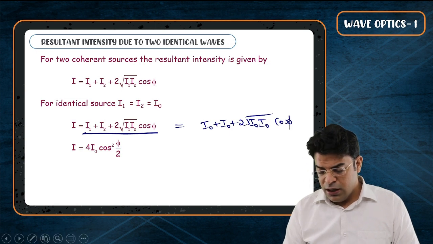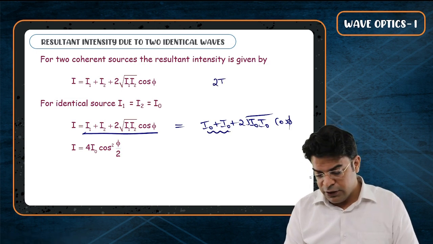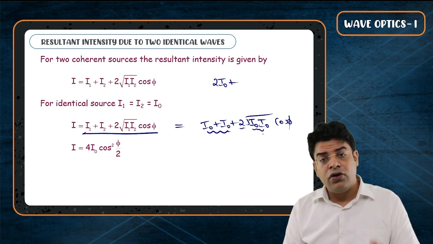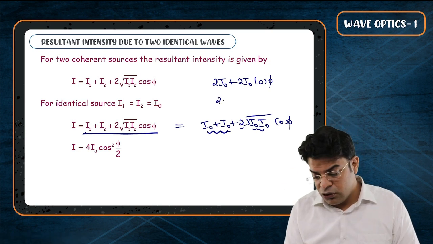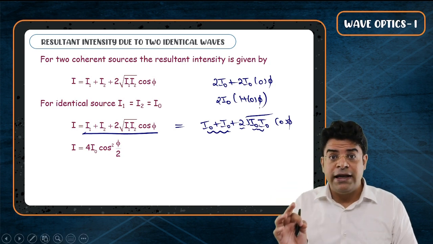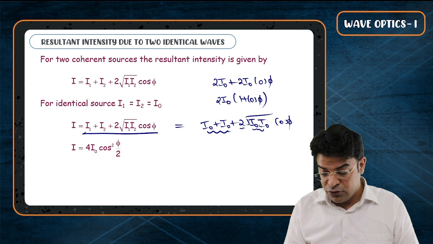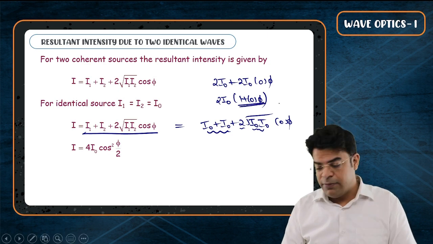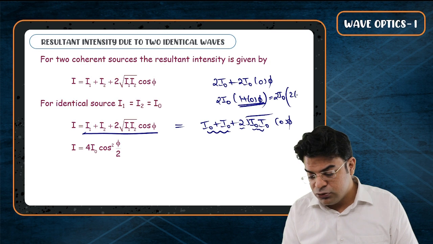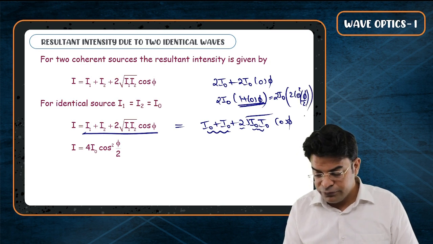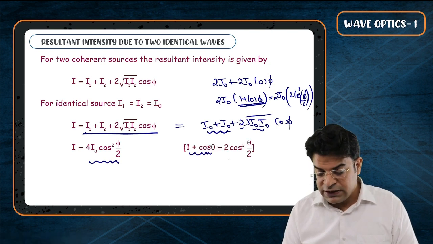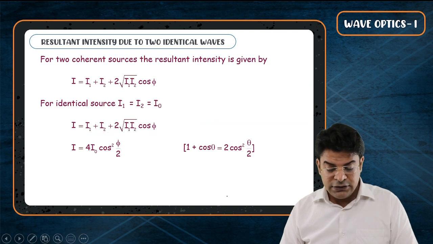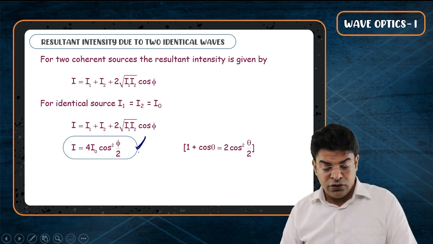This I naught plus I naught becomes 2 I naught. The 2 times root I naught into root I naught gives you again 2 I naught cos phi. So you can take 2 I naught common, and you get 2 I naught times 1 plus cos phi. And 1 plus cos phi can be written as 2 cos square phi by 2. So you get 2 I naught times 2 cos square phi by 2, which is 4 I naught cos square phi by 2. So 1 plus cos theta can be written as 2 cos square theta by 2. Hence we get the resultant intensity as 4 I naught cos square phi by 2.